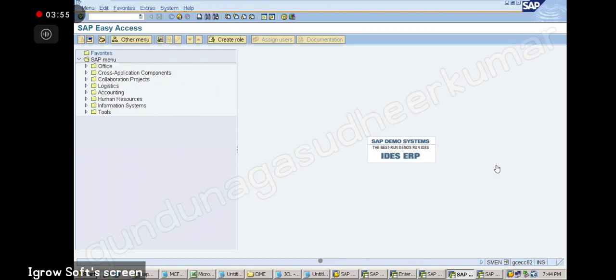Sir, while entering the last run, it is showing the date is in the past. While giving the last run, it shows the date is in the past. Yes, it is a yellow message. Yellow message, what do you have to do? Ignore and enter, sir. Yes, that is what you have to do. Okay, sir. Good. Next.